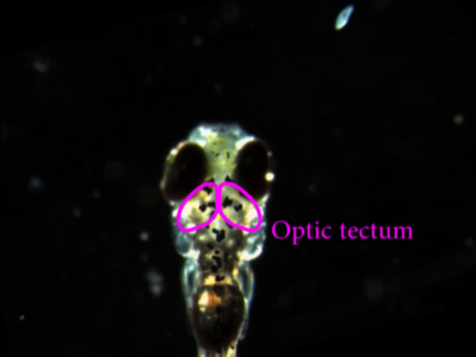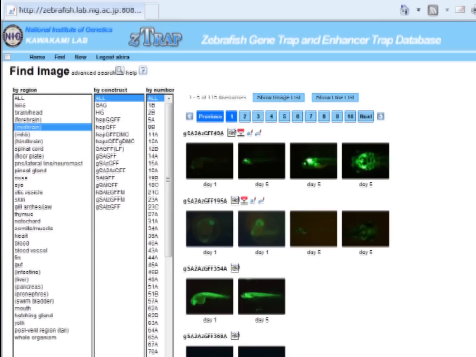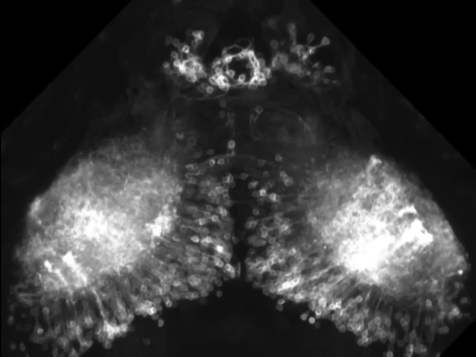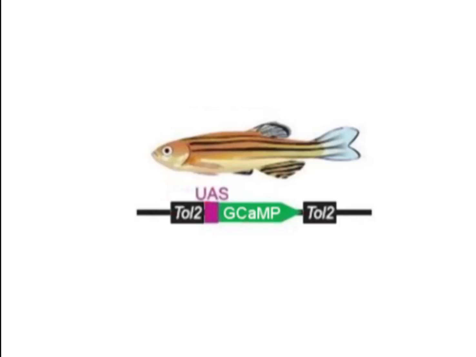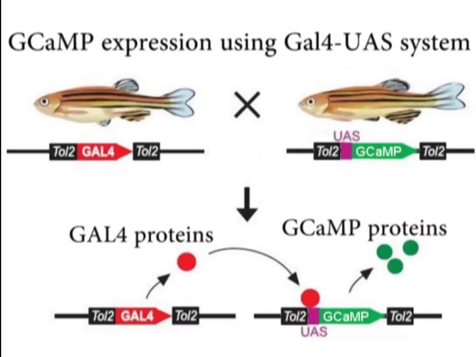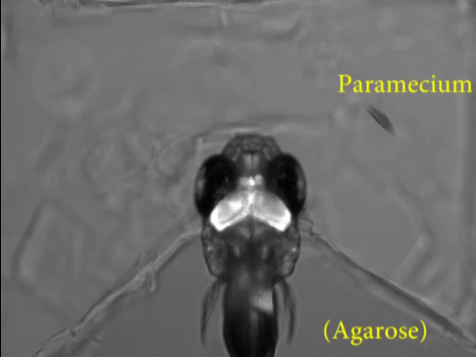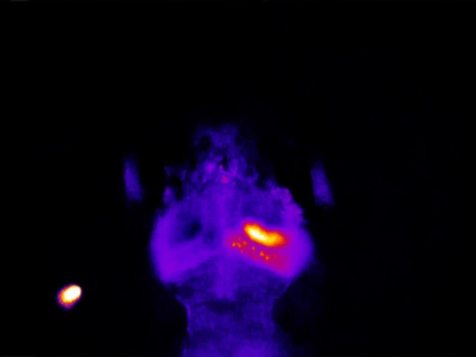In fish, the optic tectum is the center for visual information processing. So first, we looked at our database and chose one GAL4 line in which GAL4 was expressed in the optic tectum. On the other hand, we generated UAS-GCaMP7a transgenic fish. By mating that GAL4 fish with UAS-GCaMP7a fish, we expressed GCaMP7a in the optic tectum of the larvae. The experiment is straightforward. We let the paramecium swim around the larva and do calcium imaging using a fluorescence microscope.